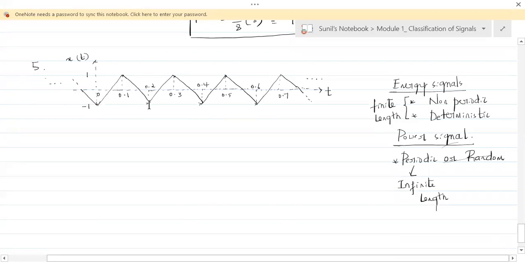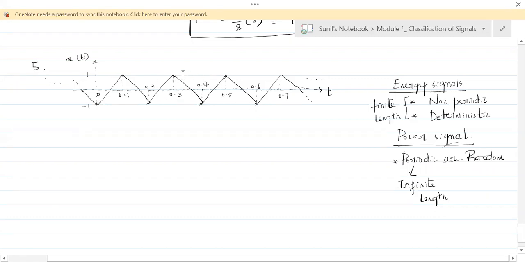After this point, the same pattern comes back, again repeats, and keeps repeating up to infinity. What is the duration of that pattern? It is 0.2 seconds. After every 0.2 seconds, that pattern is repeating, so in that sense, this is a periodic signal.